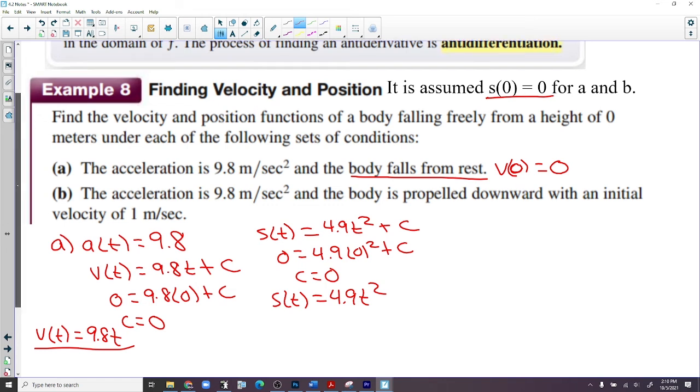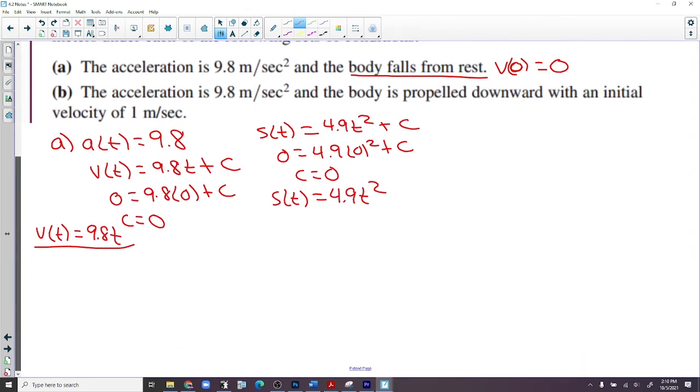B is slightly different. Slightly different, and I'm not being sarcastic. The acceleration is 9.8 meters per second squared, and the body's propelled downward with an initial velocity of 1. So instead of just dropping it, we're giving it a little throw. We're starting it with a velocity. So the acceleration, again, is a constant. That hasn't changed.